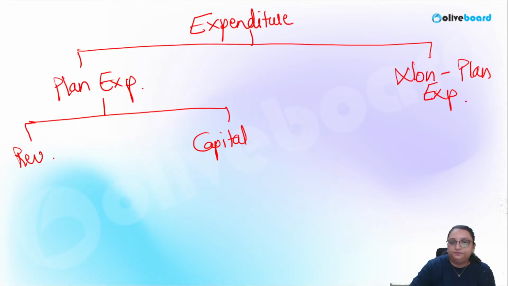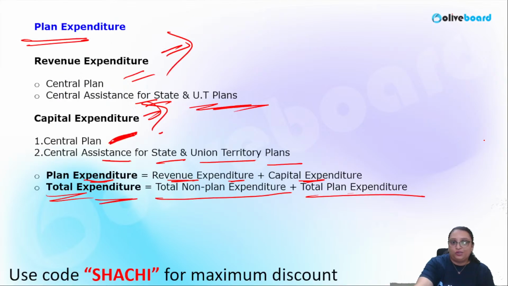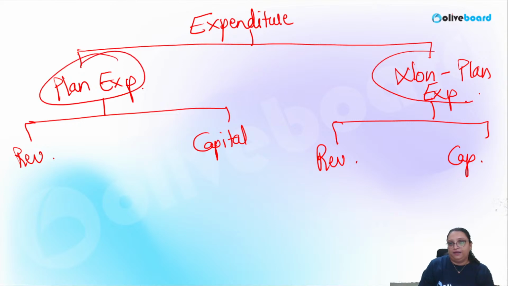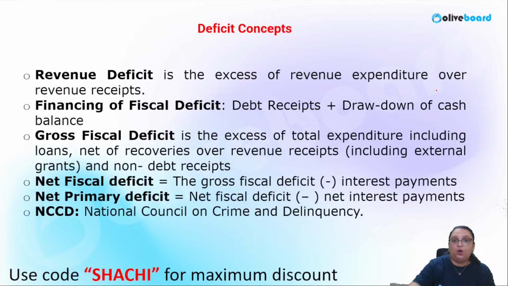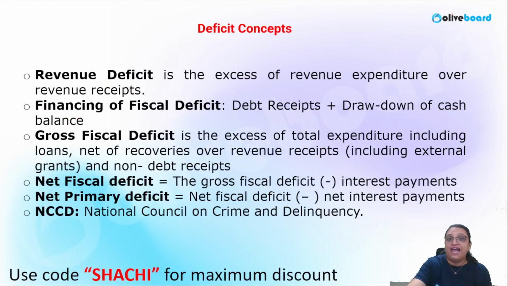And non-plan is again classified into revenue nature and capital nature. So the total expenditure constitutes plan and non-plan. Now, the budget constitutes the revenue, the expenditure, and the deficit concepts also.